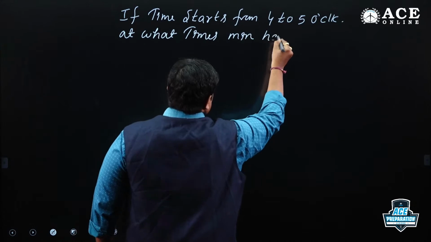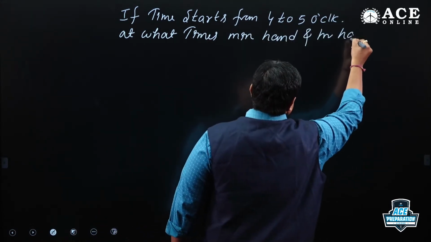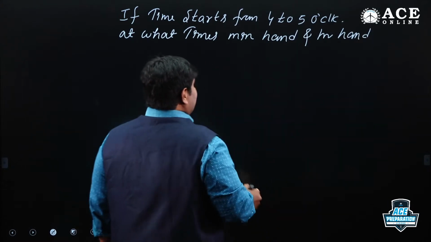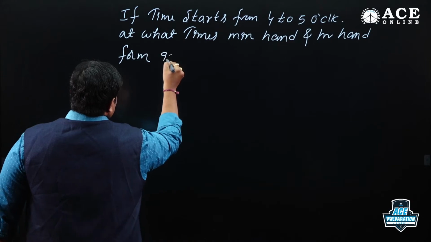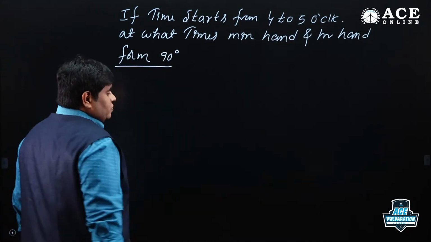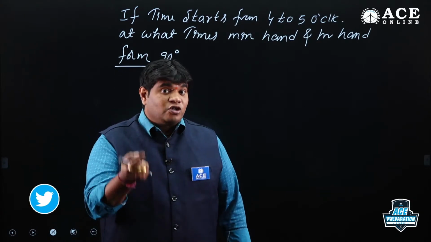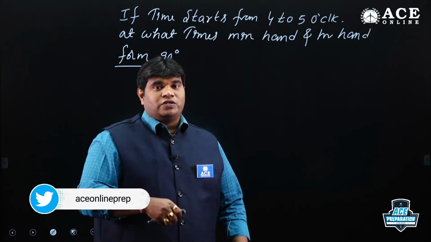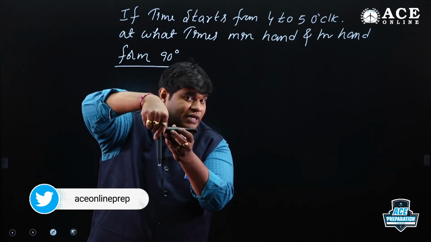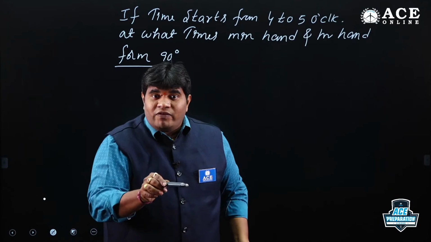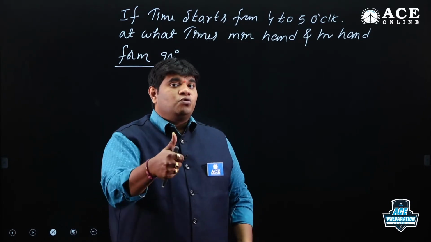So 90 degrees, in the span of 1 hour, how many times are we getting it? 2 times. Suppose at 3 o'clock it is 90, and at approximately 3:35 there is another 90. So in the span of 1 hour, we get 90 degrees 2 times, so we needed 2 answers.